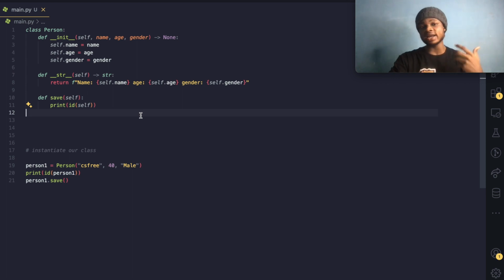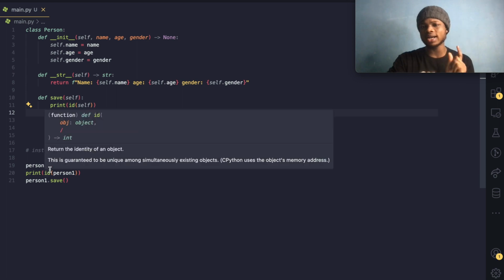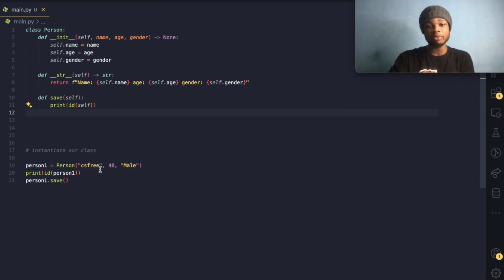So with that in mind, if we write this self into the database, which is our file storage, that means we are basically writing this CS3 40 male, or this person one, to our database, obviously, right? Because they both have the same memory address. That's why I'm telling you that we will most likely be working with this self keyword. So bear that in mind.